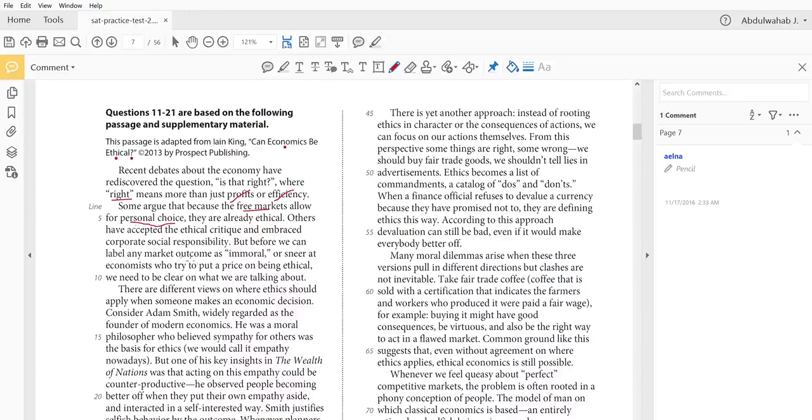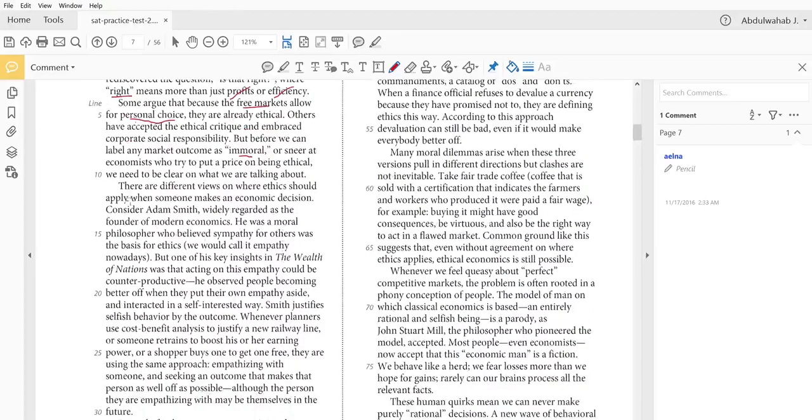But before we can label any market outcome as immoral or sneer at economists who try to put a price on being ethical, we need to be clear on what we're talking about. So before we call things immoral or bad or sneer, basically look negatively at economists who try to put a price on being ethical, who judge people on trying to be ethical, we need to be clear on what we're talking about. Let's see what the author means.